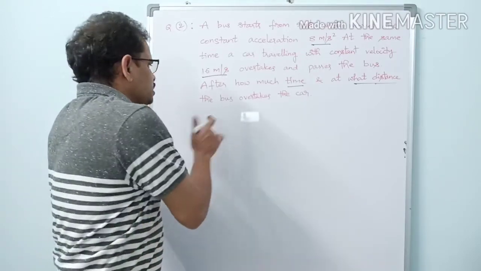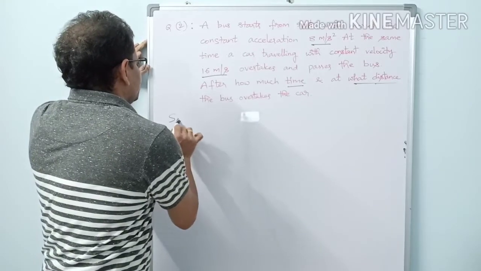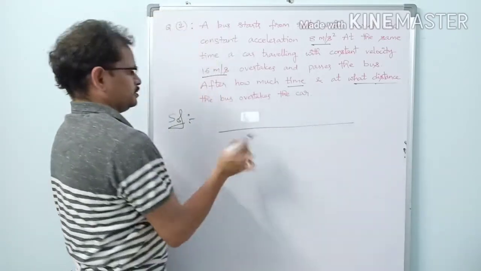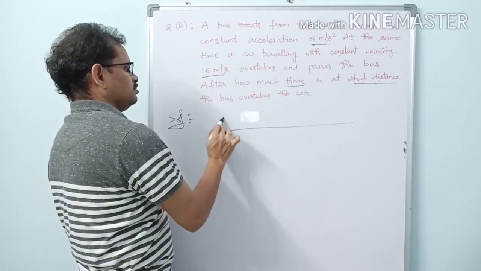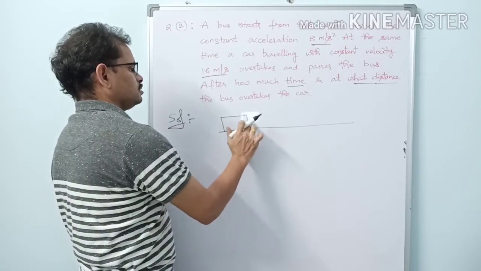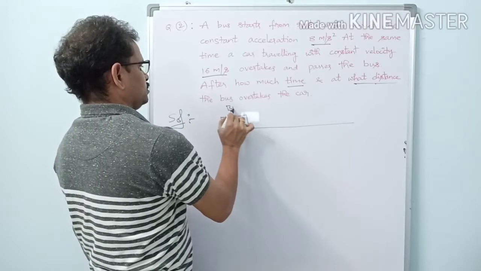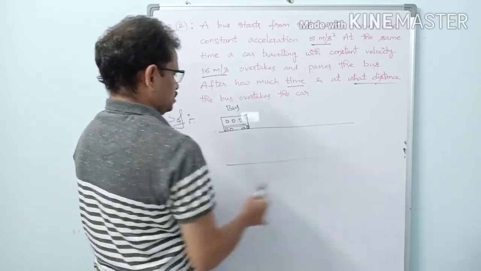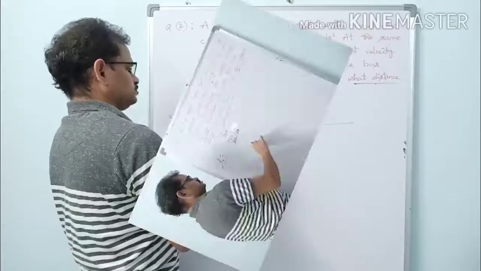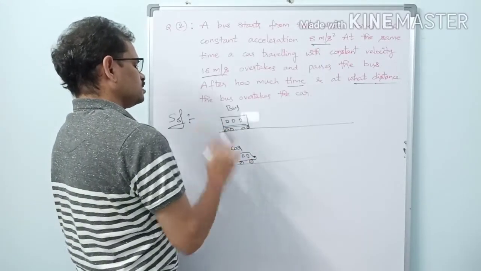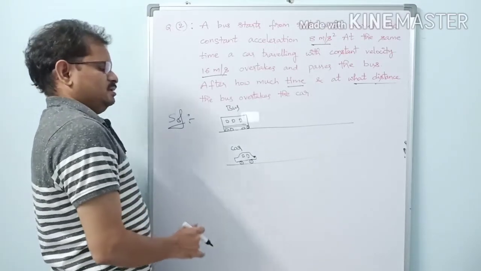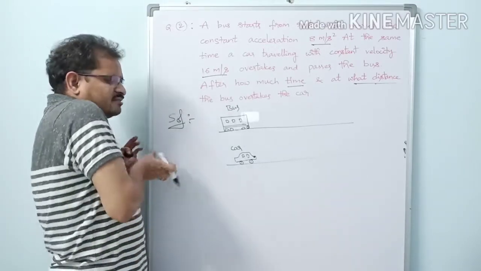Let us draw the diagram here. This is the road, this is the bus, and this is the car. The car is coming from behind.